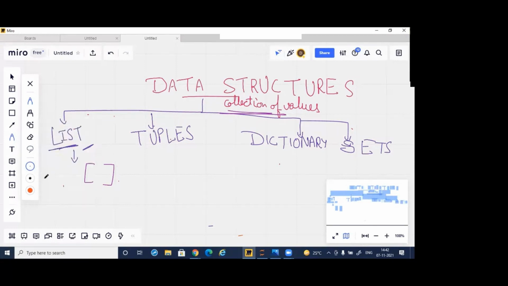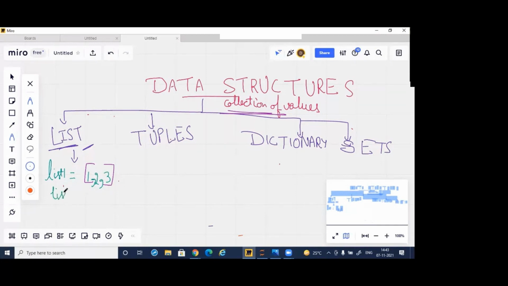How to make a simple list? I have to write list1. This is the name given to the list, and then the square brackets, and in between, separated by commas, the collection of values, the items it will be holding. I can hold any data types inside. Suppose I'm writing 1, 2, 3. So this is a list which is holding a collection of values.